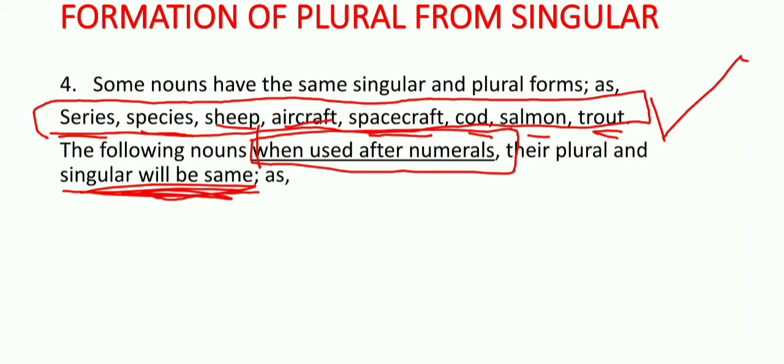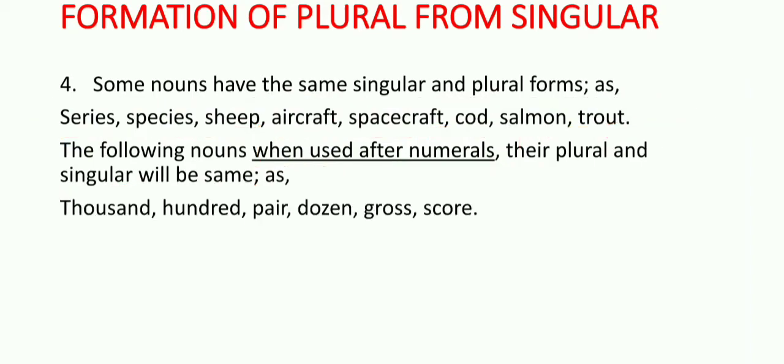Look at the example. These are the following nouns: thousand, hundred, pair, dozen, gross, and score. These nouns are used after numbers. They will not be changed either in case of plural or in case of singular.